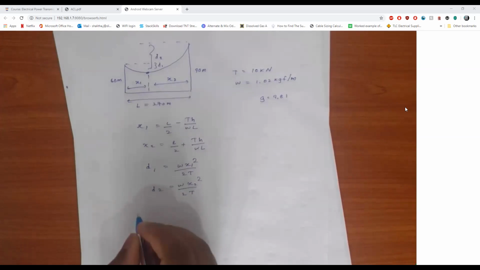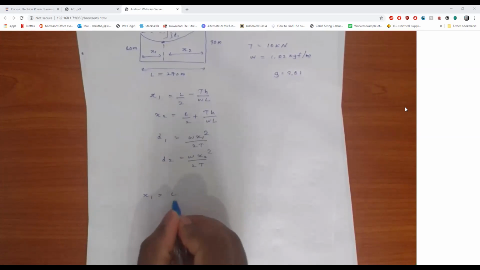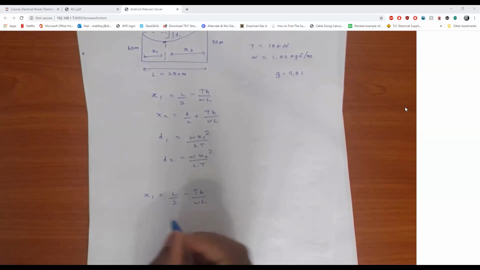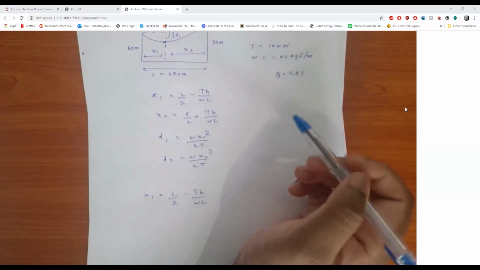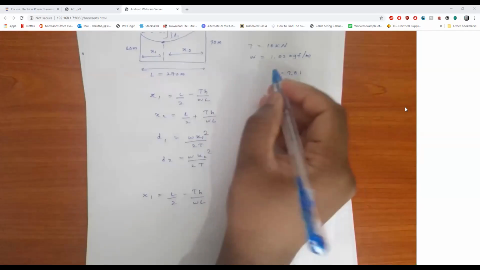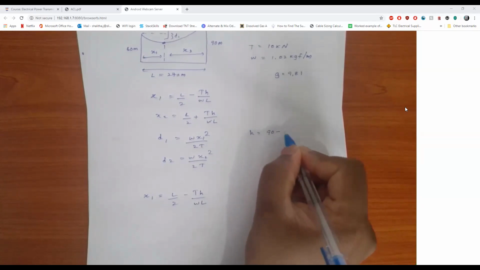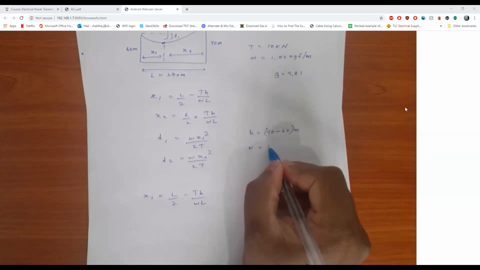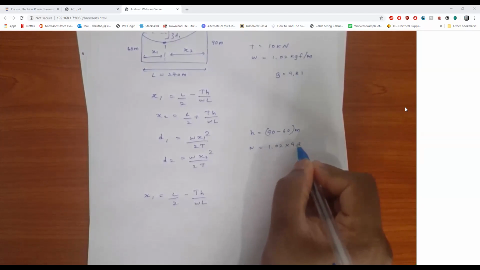First you need to find x1. x1 equals L over 2 minus TH over WL. We already have all the things we require. T is 10 kilonewtons, H is 90 minus 60 meters, and W is given as 1.02 kg force, and we have to multiply it by 9.81.